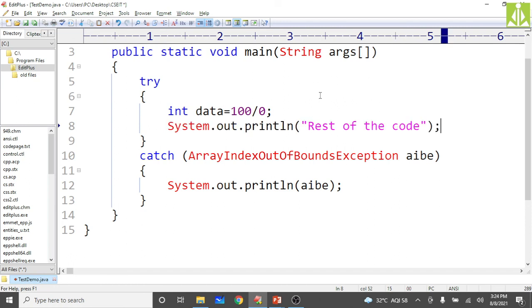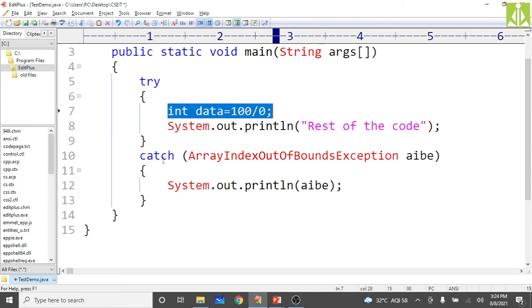No. The reason is, at this point the exception is raised, and as the exception is raised, the object of this particular exception, arithmetic exception, is created and thrown out of this block. The control is thrown out of this block, and your catch is handling that exception properly.